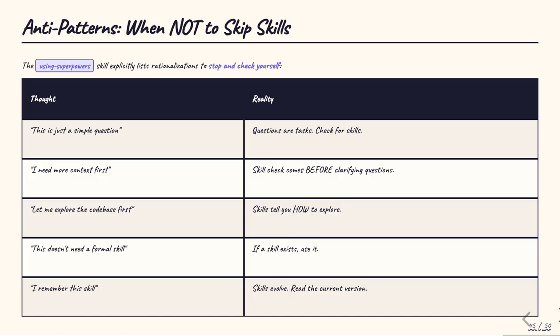The Using Superpowers skill explicitly lists the rationalizations that lead to skipping skills, calling them red flags. This is one of the most insightful parts of the system. When Claude thinks, this is just a simple question, that's a rationalization, because questions are tasks. When it thinks, I need more context first, that's wrong, because skill checks come before gathering context. When it thinks, I remember this skill, that's dangerous, because skills evolve and the current version must be read. When it thinks, this doesn't need a formal skill, that's wrong if a skill exists. The explicit enumeration of failure modes is what makes this system robust.